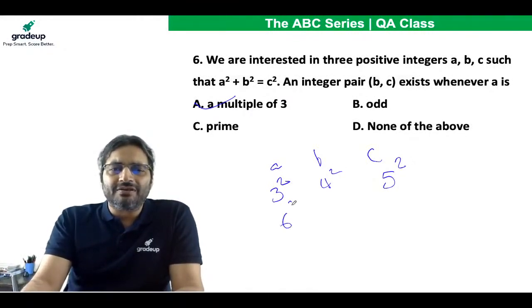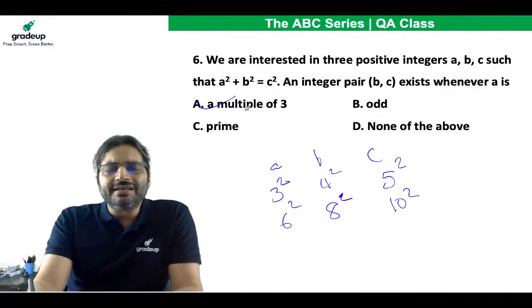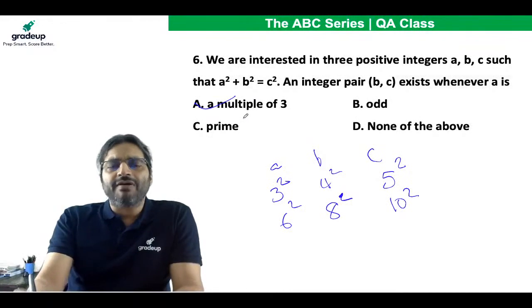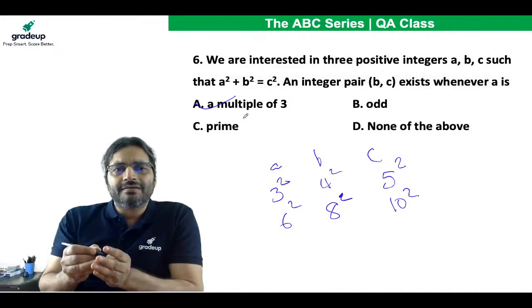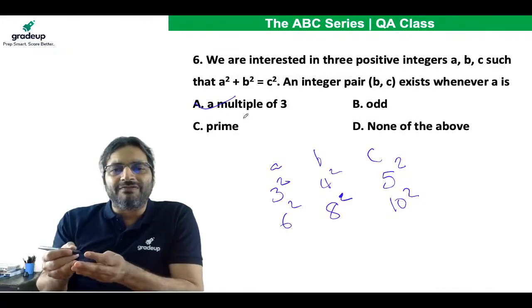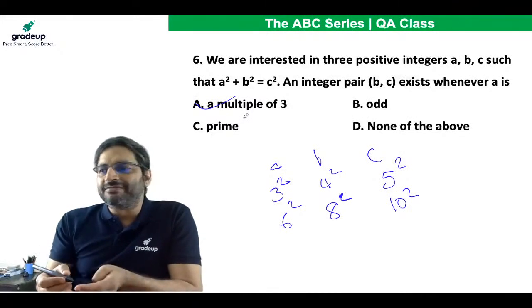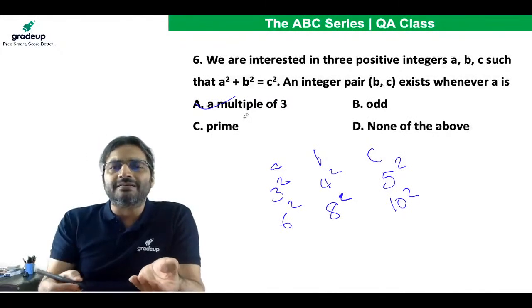Take any multiple. Of course, 6 square plus 8 square will be equal to 10 square. So isn't A always correct? Whenever a is a multiple of 3, b will be a multiple of 4 and c will be a multiple of 5. So why would it not be correct?